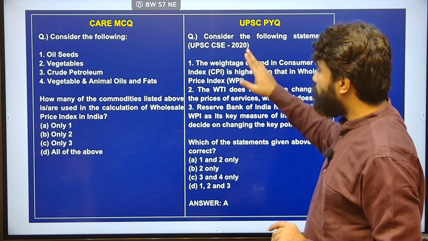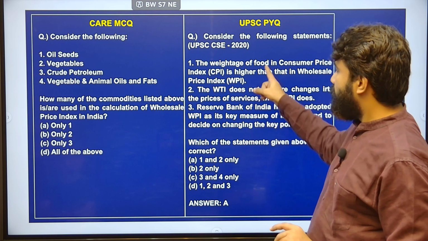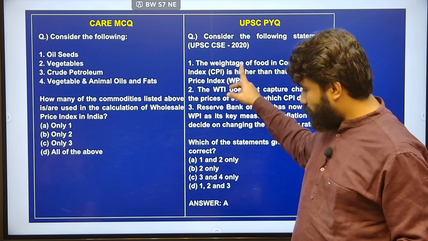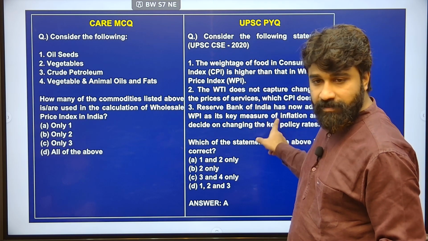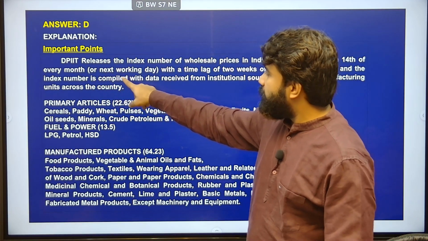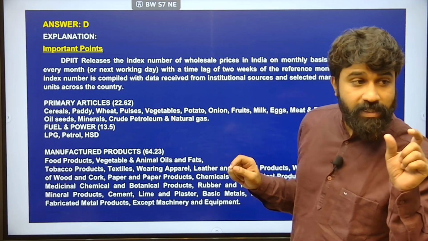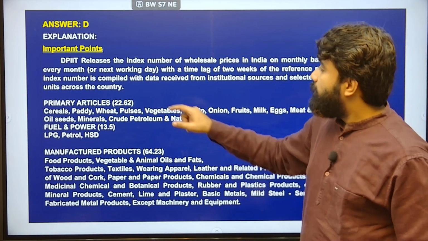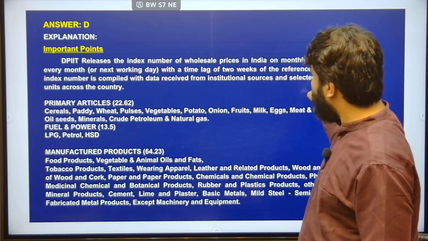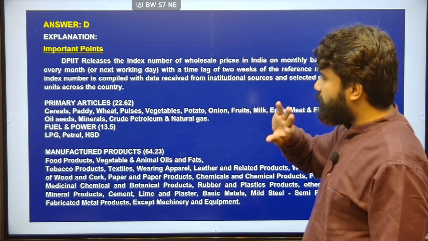Coming to this PYQ, in the 2020 UPSC Civil Services Examination, it clearly distinguished between CPI and WPI: the weightage of food in the consumer price index is higher than that of the wholesale price index. Likewise, they will twist the statements. The Department for Promotion of Industry and Internal Trade releases this index. Remember, who releases the index? The DPIIT releases the index numbers of wholesale prices in India on a monthly basis. That is important. The lag of 2 weeks is not important at all.